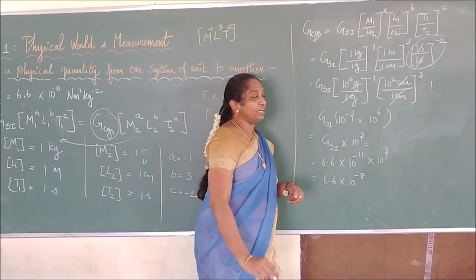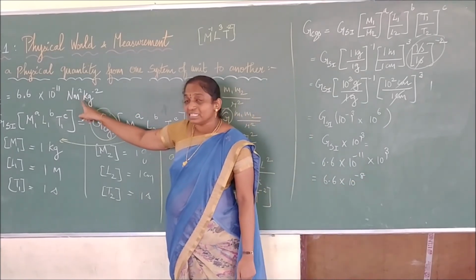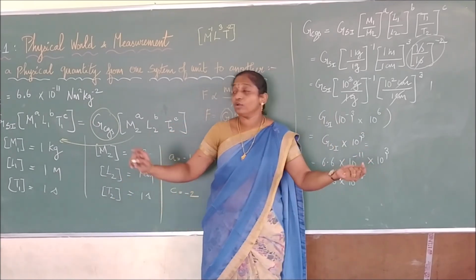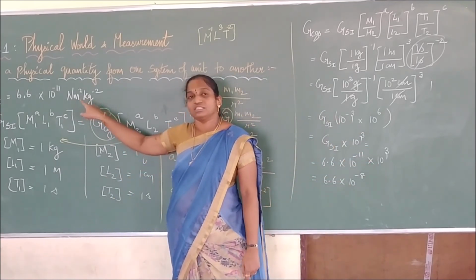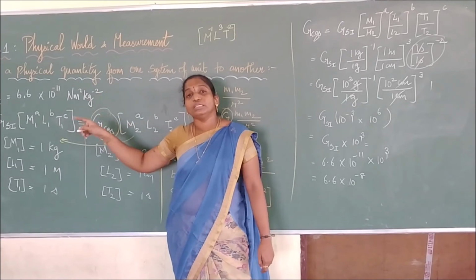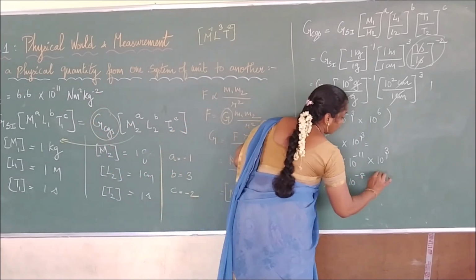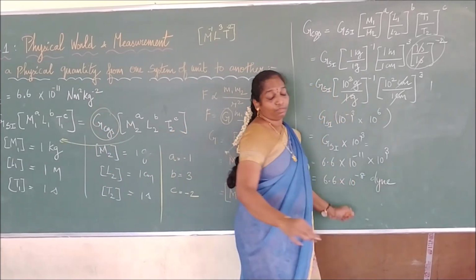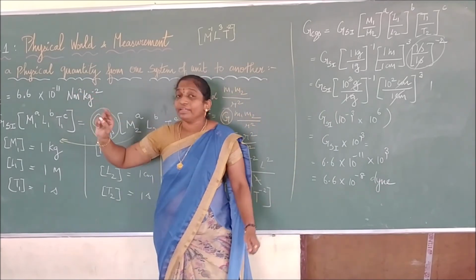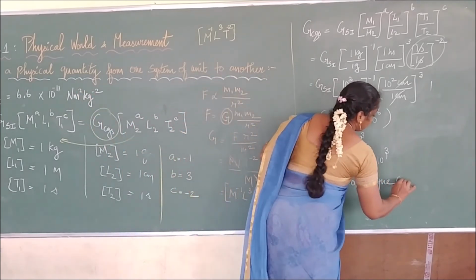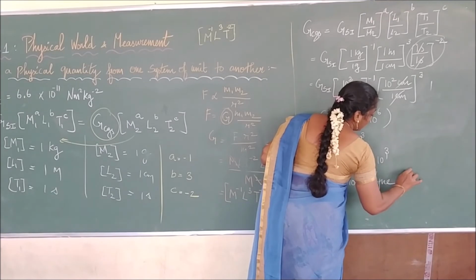Now what have we converted? We have converted SI form into CGS. So we have to write this unit in terms of CGS. N stands for Newton. Newton in SI will be written in CGS as dyne. Then next is meter square, which will be written as centimeter square.